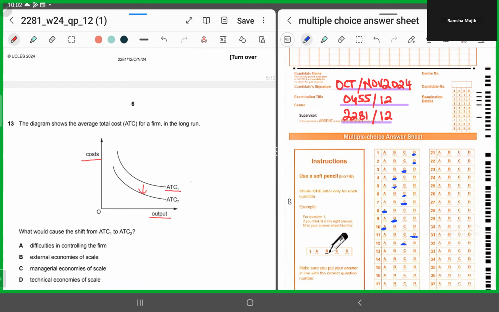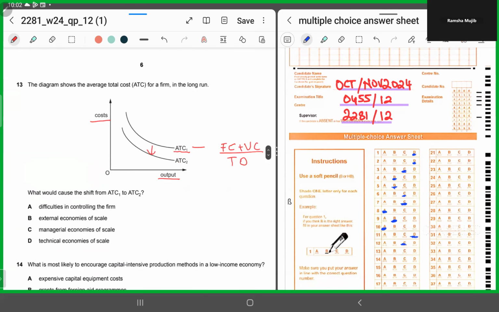Average total cost is what? Variable cost plus fixed cost divided by the total output level, right? Now they're asking you what would cause the shift. Why would the entire cost curve shift below? So the entire cost curve has fallen, right?